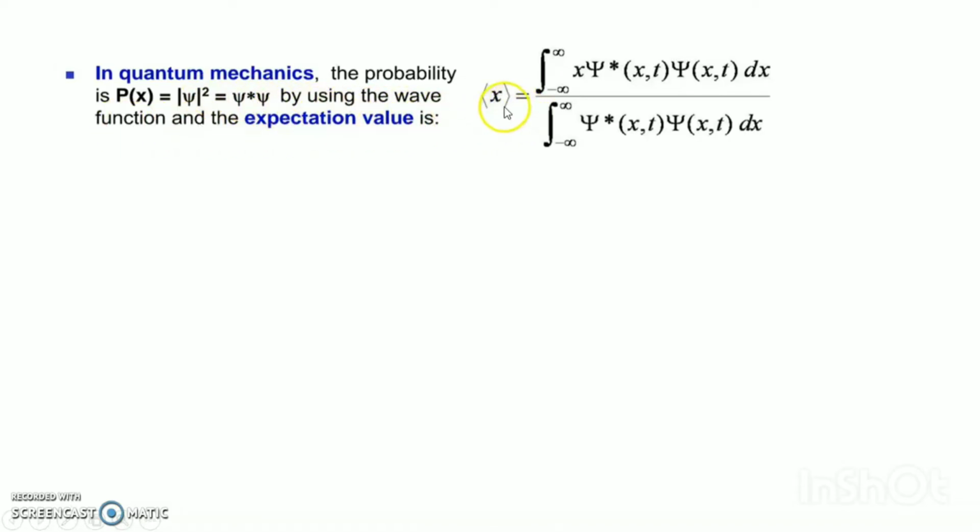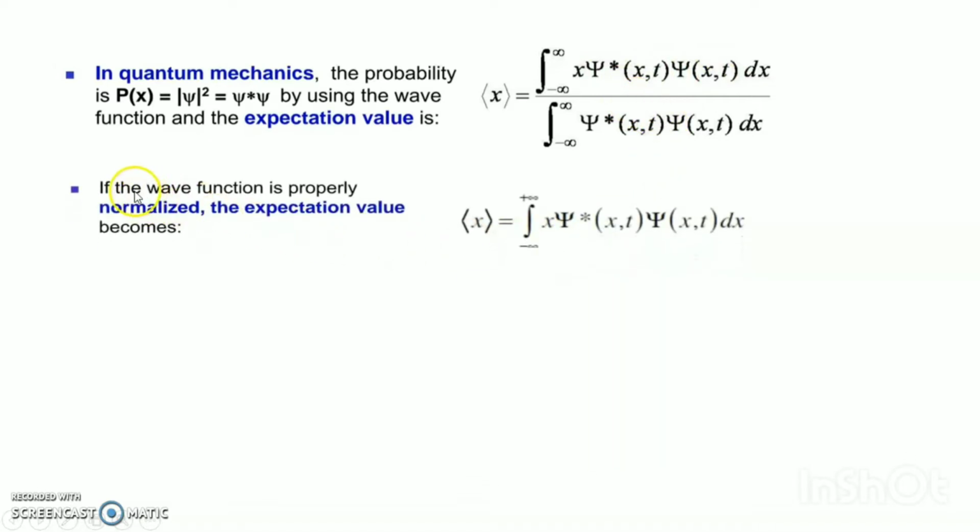So the expectation value of x is the integral from minus infinity to infinity of x psi(x,t) times psi star(x,t), where psi star means the complex conjugate of psi(x,t). If the wave function is properly normalized, meaning this integral value is 1, then the expectation value becomes the integral from minus infinity to infinity of psi star(x,t) x psi(x,t).